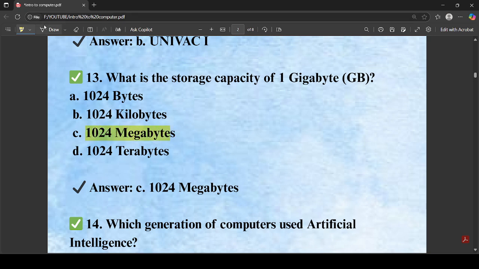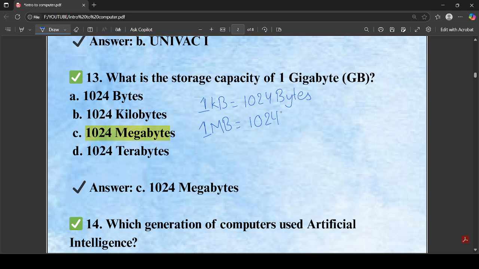So these are the things. 1 KB contains 1024 bytes, and 1 MB contains 1024 kilobytes, and 1 gigabyte is equal to 1024 megabytes, and 1 TB is equal to 1024 gigabytes.